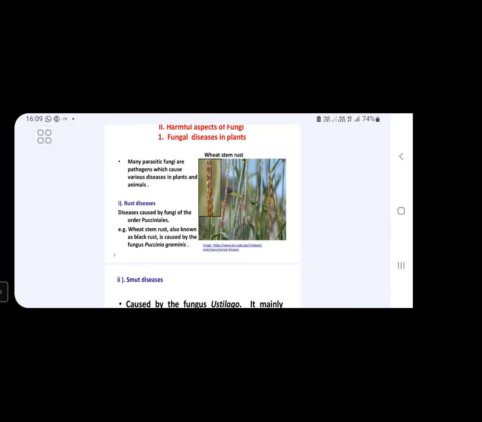Many parasitic fungi are pathogens which cause various diseases in plants as well as animals. We know this. That means parasitic fungi are pathogenic fungi. Parasitic means they depend on another organism for various purposes. These are pathogenic also. That means they cause some harmful effects and some diseases, so they are harmful to some organisms. How these pathogenic fungi cause diseases in plants and animals, we will discuss.